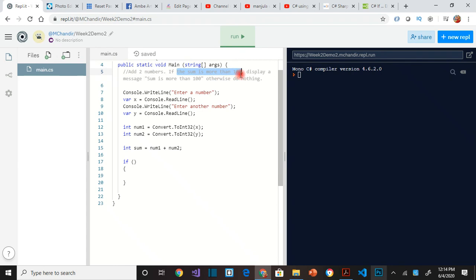Okay, how do we normally in arithmetic check if something is more than 100? We use the greater than sign. So we will say if sum is more than 100. Very similar. This is the comparison operator. So we have greater than, less than, equal to, less than or equal to, greater than or equal to. These are all operators that are available for us to use.